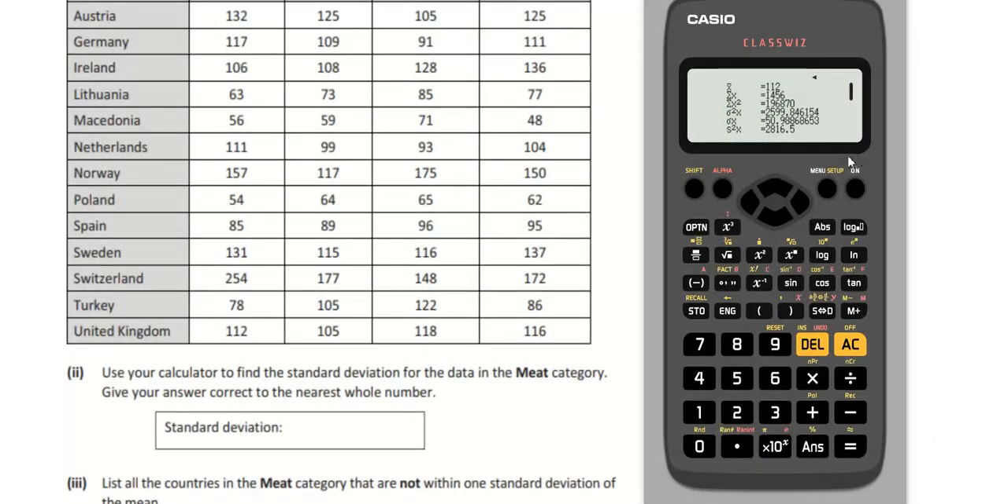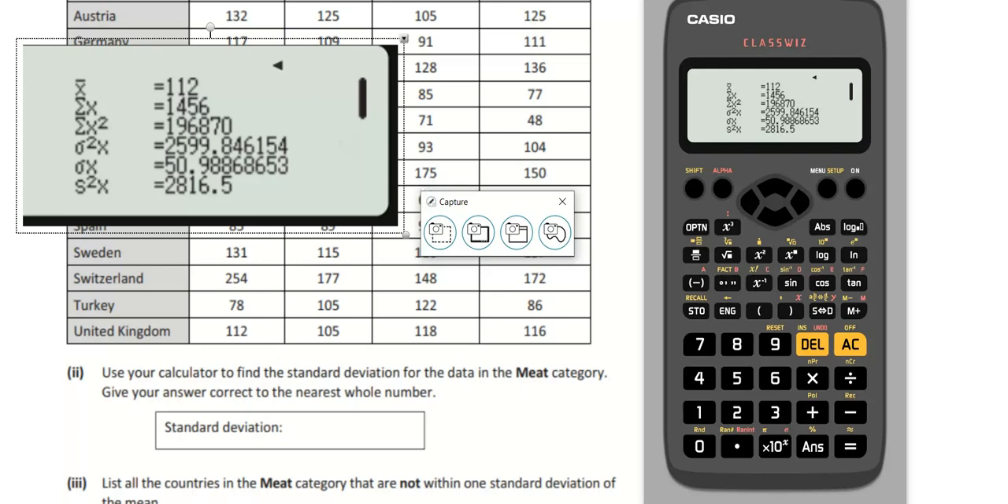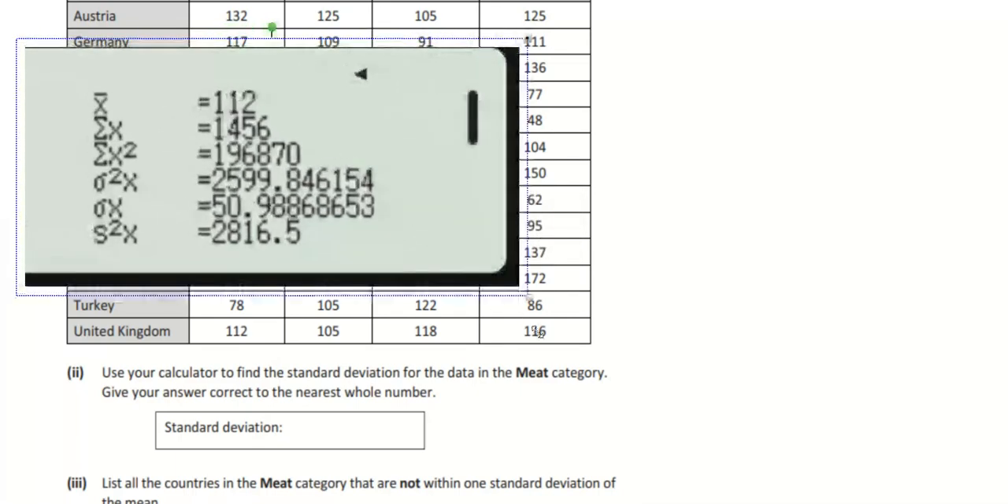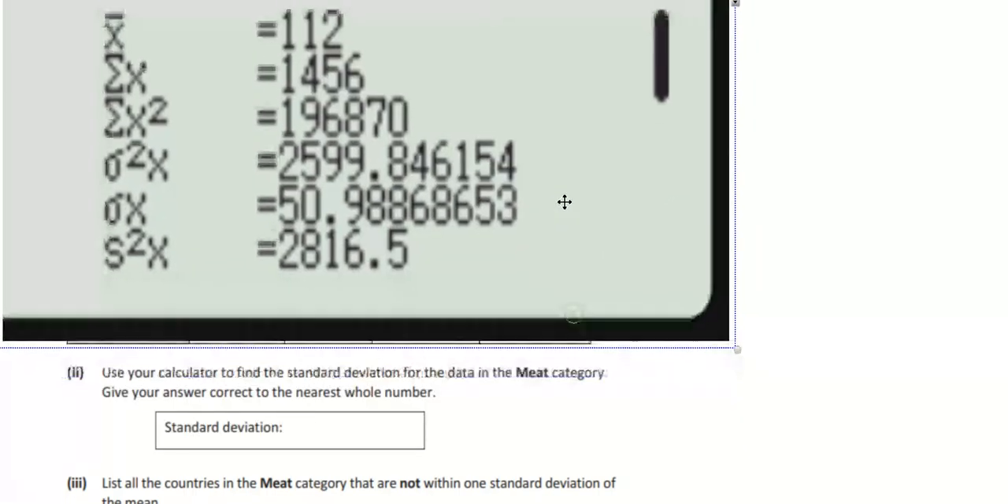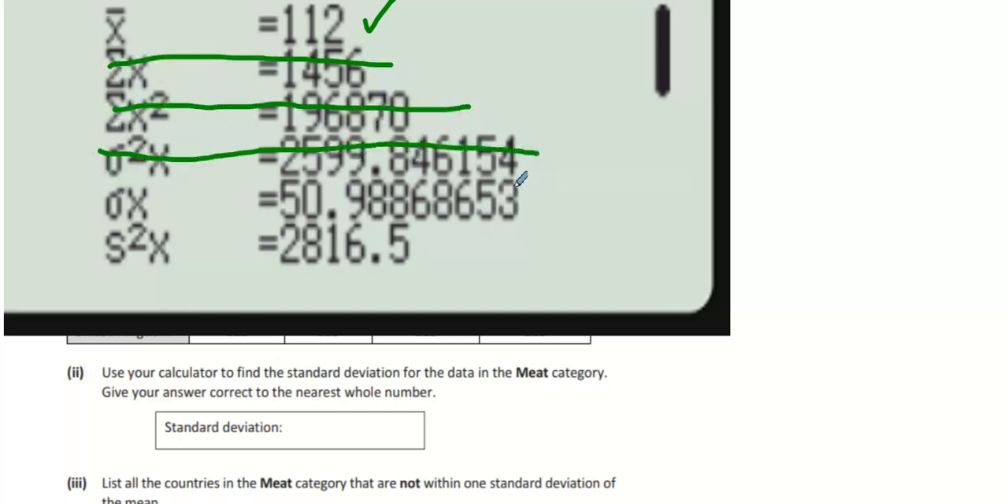So you're going to be presented with this on your calculator. Okay, everybody cool with that? Everybody see it? So what's the average? The average is 112. You don't need this one. You don't need this one. You do not need that one. The only other one you need is the standard deviation of 50.98 or 50.99, rounded to the nearest whole number, 51. You cool with that?